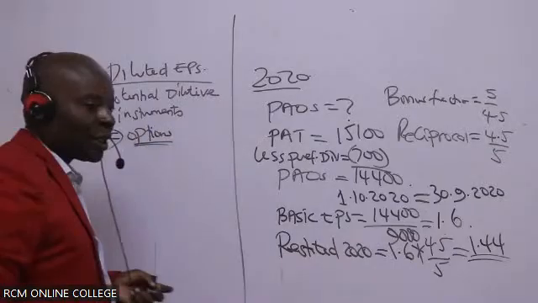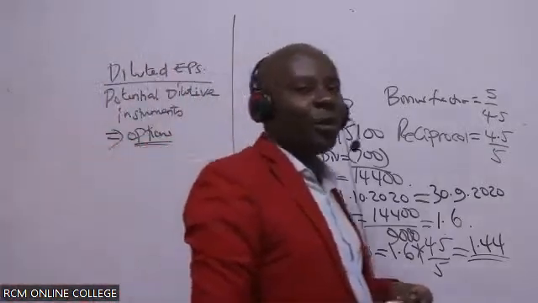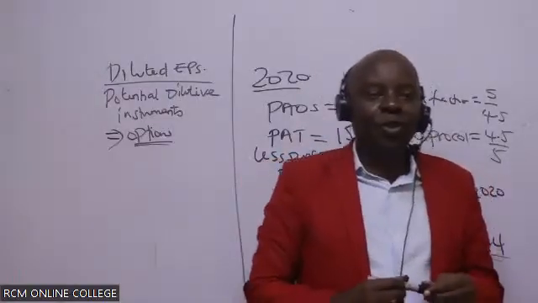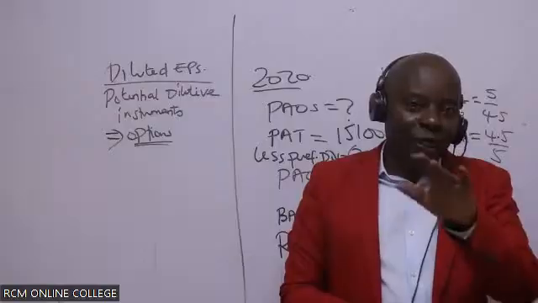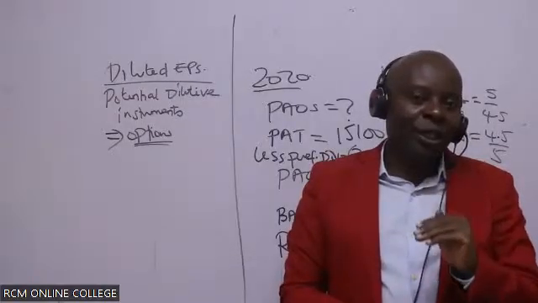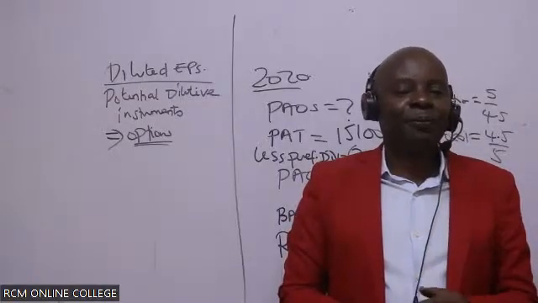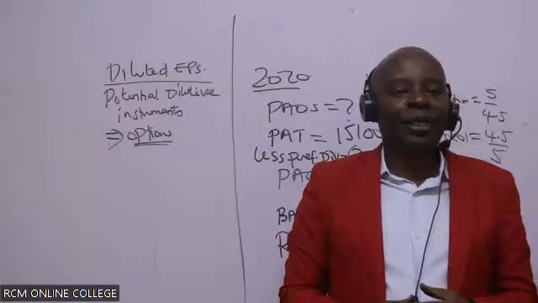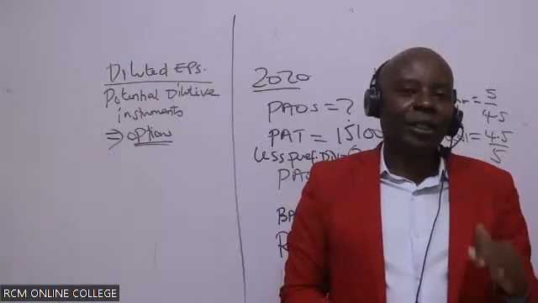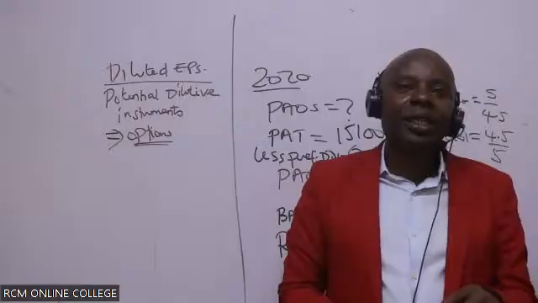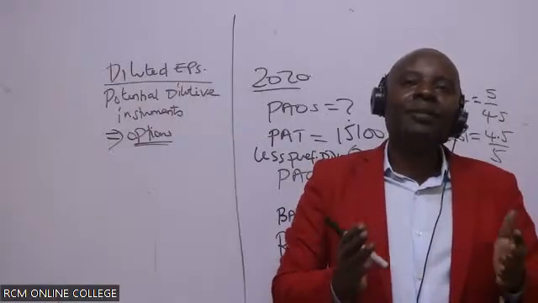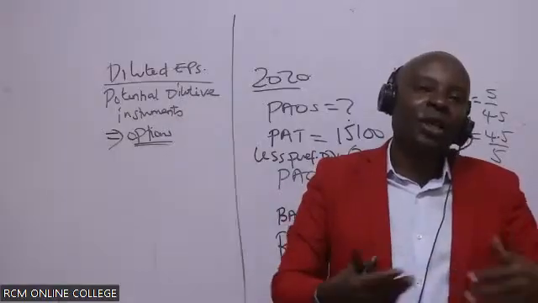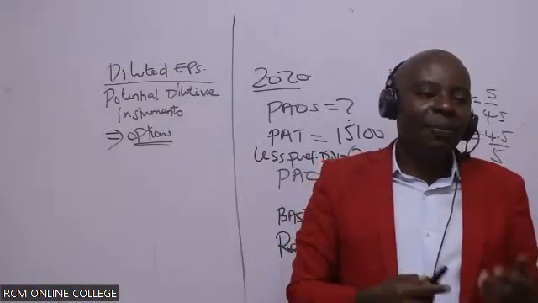Remember, options: you will give options to senior level employees who have been with you, to give them shares for free or at a reduced price. The thing is, when you give them a good number of ordinary shares, it means automatically the EPS will reduce. Why will the EPS reduce?